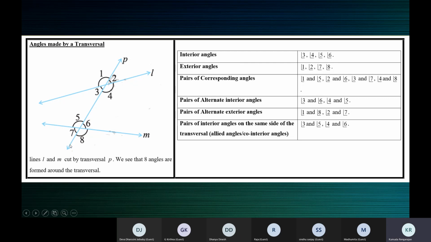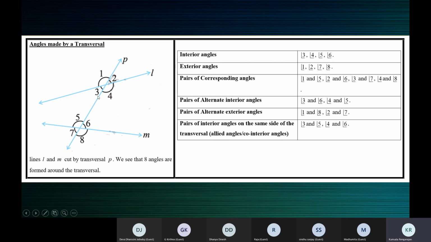Similarly, angle 3 and angle 7. They're corresponding because they lie on the same side of the transversal, on the left side. And both of them are below. They correspond to each other, meaning both of them are below or both of them are above the lines. The same thing on this side.